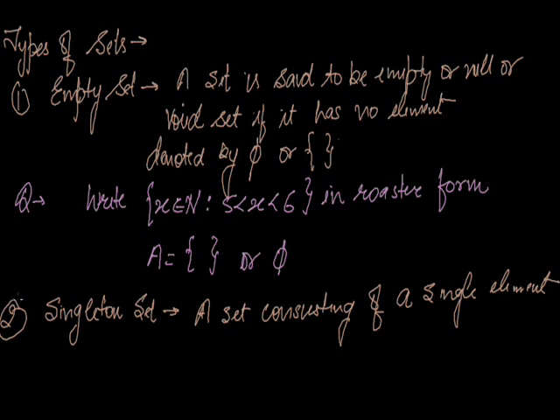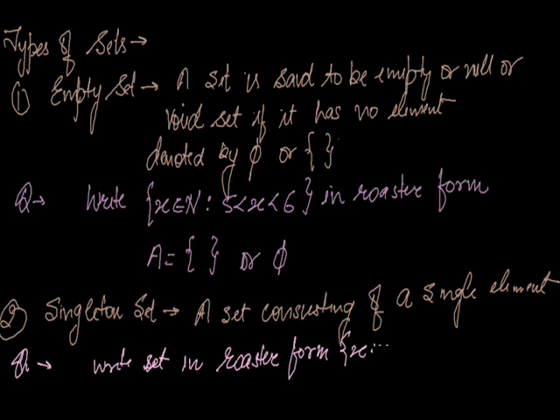Write down the question, and it will be clear what a singleton set is. Write set B in roster form. What is given? B equals x such that x belongs to natural number and x square is equal to 9. We have to write it in roster form.